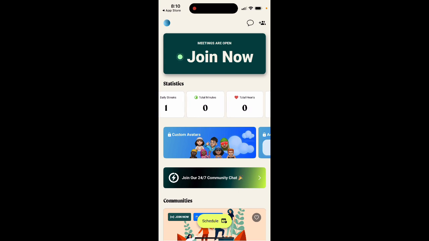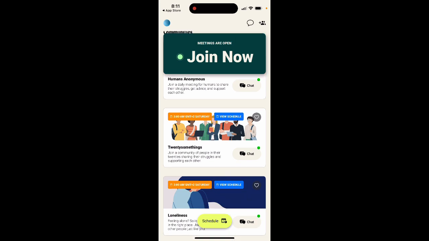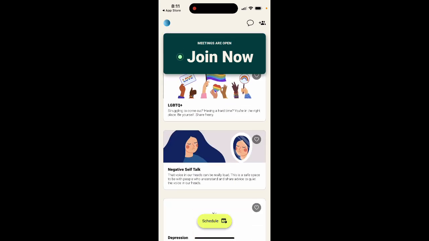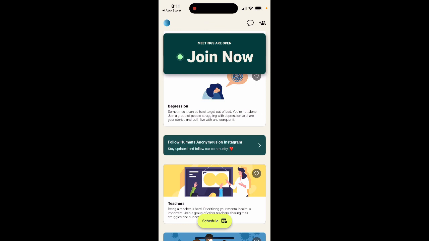So yeah, you can see daily streaks, total minutes listening, total shares, total meetings. This is basically like Clubhouse, an audio app, but for sharing mental struggles and all of that. So that's basically the idea of the app. Super easy to use, kind of minimalistic. I don't know if it's available on Android, but that's what it is.